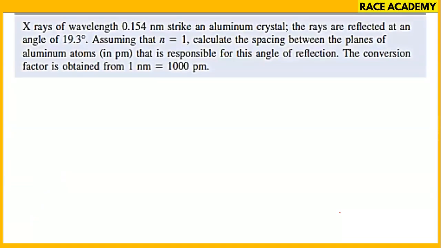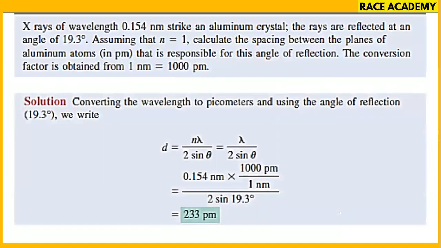Next, X-rays of wavelength 0.154 nanometers strike an aluminum crystal. The rays are reflected at an angle of 19.3 degrees. Assuming n value is 1, calculate the spacing between the planes of aluminum atoms responsible for the angle of reflection. Same model as the previous one, substitute the theta value and convert the nanometers into picometers. 233 came.